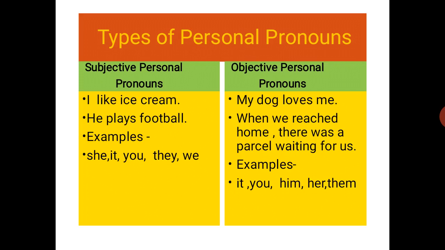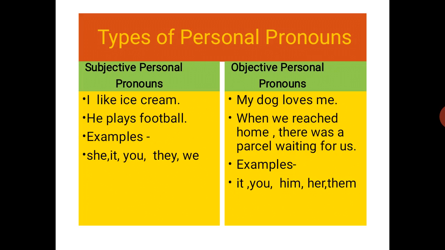Now let us see what objective personal pronouns are. They are who or what is acted upon. They are the object of the sentence. Let us see the examples. My dog loves me. In this sentence, me is the object of the sentence and it is the objective personal pronoun.